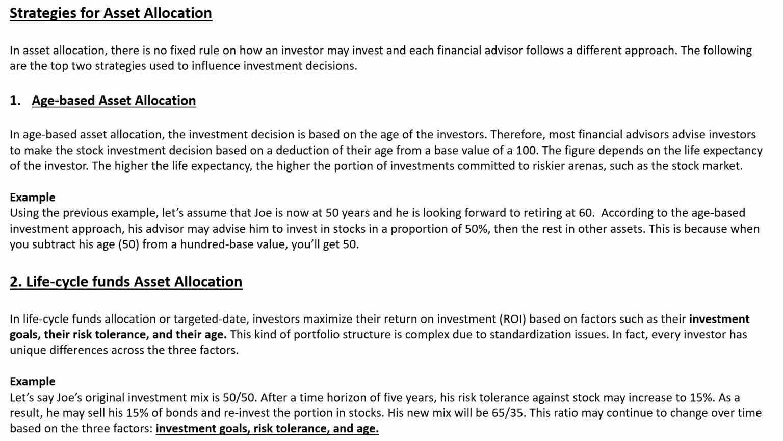Next is life cycle fund asset allocation. So in life cycle fund asset allocation, or target date, investors maximize their return on investment based on factors such as investment goal, their risk tolerance, and their age. This kind of portfolio structure is complex due to standardization issues. In fact, every investor has unique differences across these three factors. Okay, so life cycle fund allocation means what? It will depend on the three major factors: what is the age of that person, how much risk he can take, and what are his investment goals.